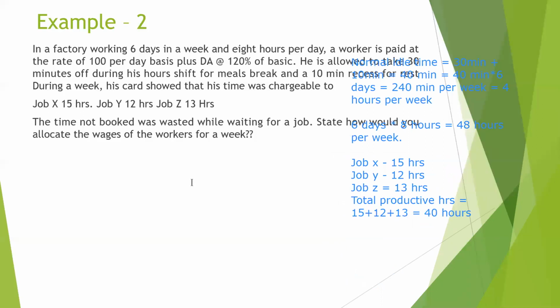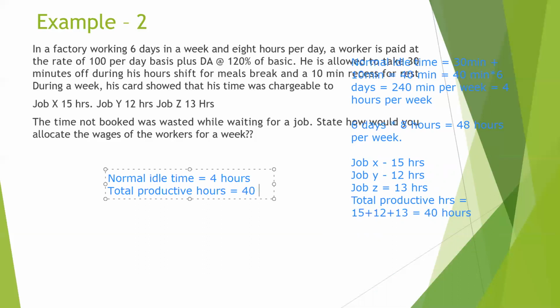So we have the normal idle time as 4 hours, total productive hours, that is the hours that have been allotted to those 3 jobs, is 40 hours, and total hours in a week is 48 hours.